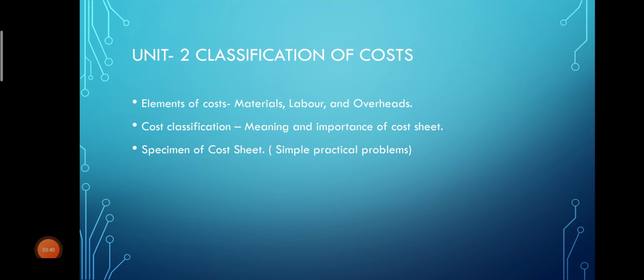Here expenses will be classified into direct expenses as well as indirect expenses. Based on that, these expenses have to be recorded in the cost sheet. The cost sheet format will be given. Accordingly, we enter all those direct and indirect expenses in the cost sheet, so that we get to know how much cost is incurred by each department and what our profit will be.